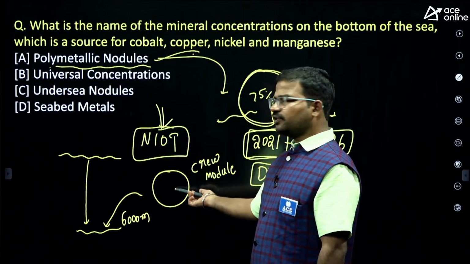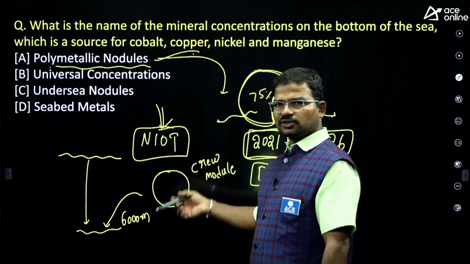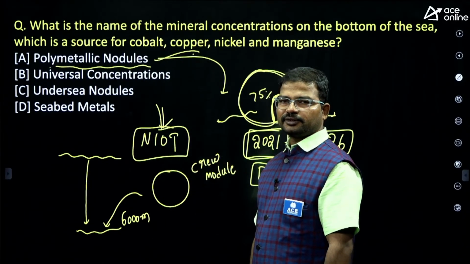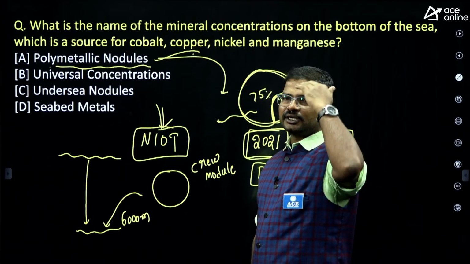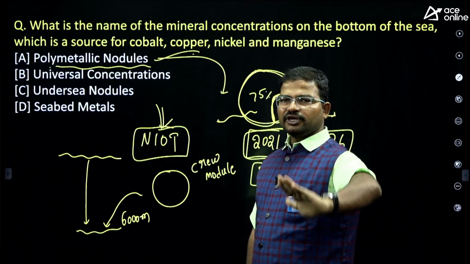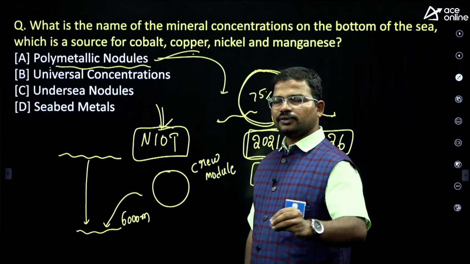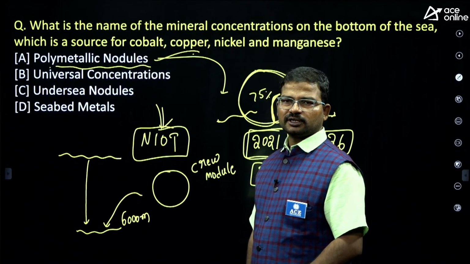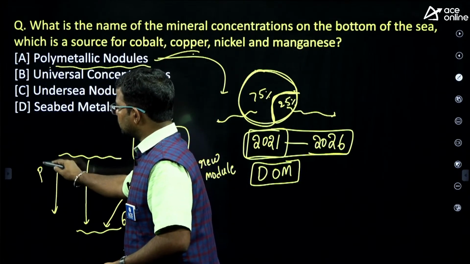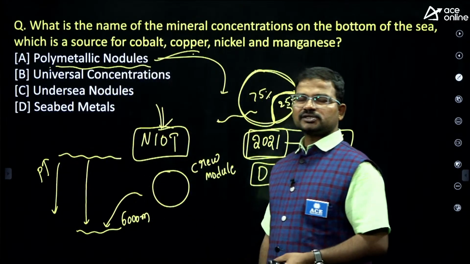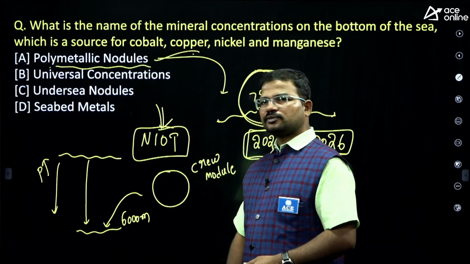So why should we make this type of thing? We have submarines, so why don't we use them? Why prefer this crew module? Actually, a submarine can be operated only up to around 200 meters. If you increase the depth, the electronic gadgets used in submarines do not work properly, because as you move downward, the pressure gradually rises. So submarines cannot be maintained in this condition at 6,000 meters of depth.